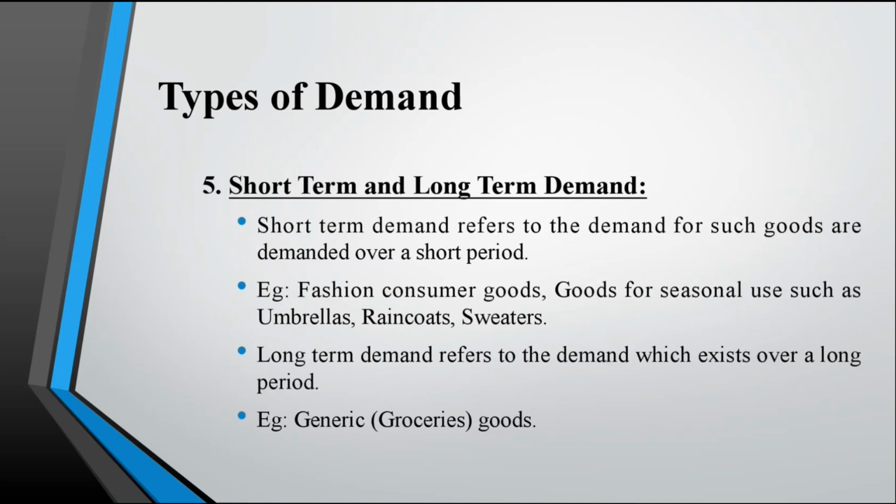Fifth type, short-term and long-term demand. Short-term demand, as the name says, is short. That means short-term demand refers to the demand for goods over a short period, such as goods for seasonal use, that means umbrellas, raincoats, sweaters, etc. Long-term, as the name says, means a long period. Here, long-term demand refers to the demand which exists over a long period. Example, groceries.